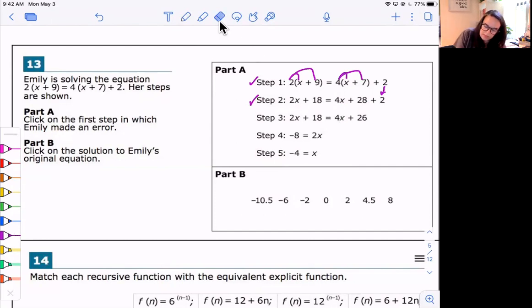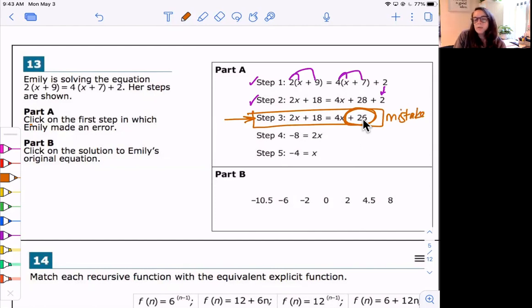Okay, so between step 2 and step 3, what did she do? 2x came down, 4x, 28 plus 2, she made it 26. Oh, well, 28 plus 2, that's not 26, that'd be 30, right? So here is her error. So it says click on the first step. I'm going to click on step 3. Step 3 is where she made a mistake, right? So the mistake is here.